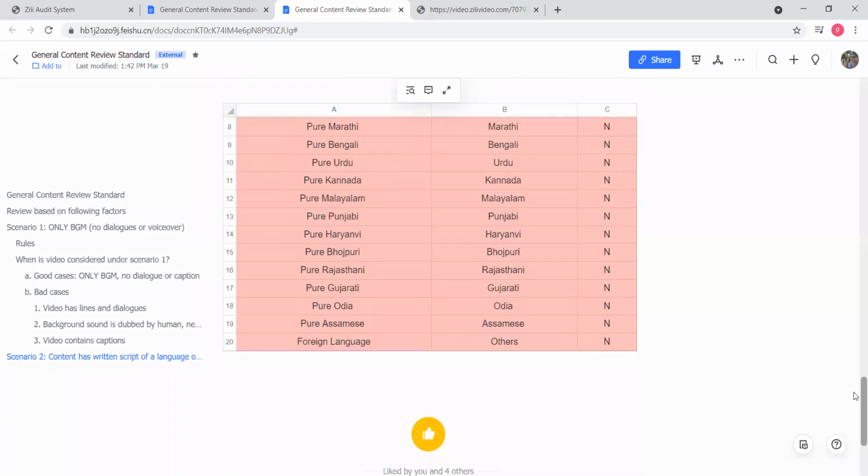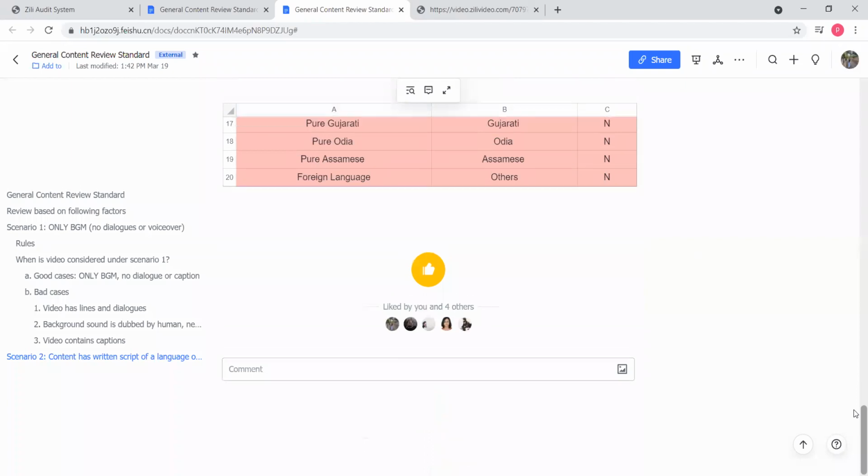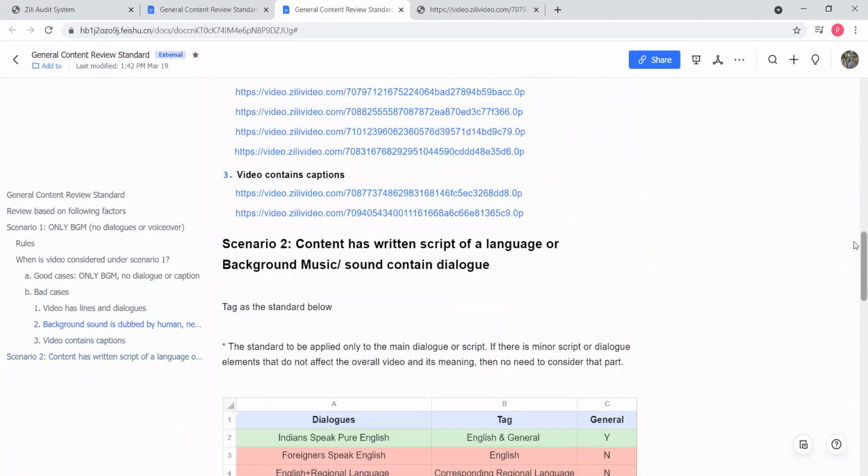So what is the conclusion of this whole training? We need to only pass English written and English dialogues used by Indians in the video into the common content. Only for the background part, there are 3 types of music in the common content: English, foreign English, as well as Bollywood music.